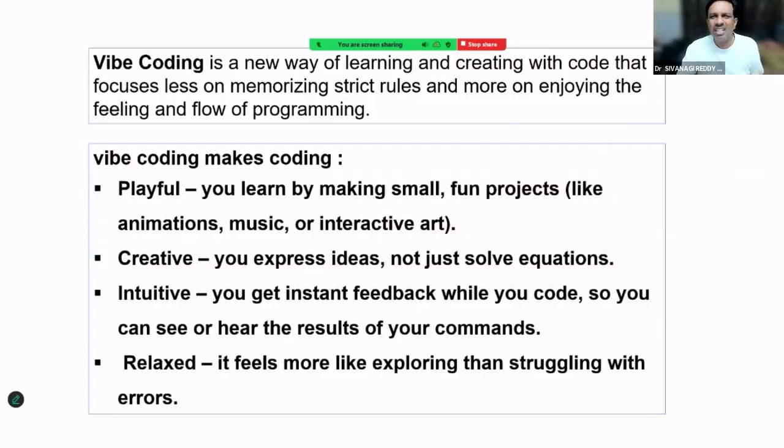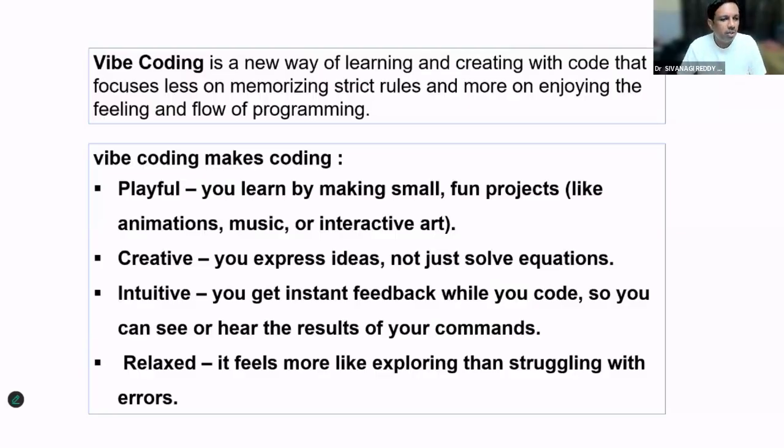Vibe coding has recently started. It's not a very old concept. It's a new concept, especially for learning coding as well as creating code for fun and entertainment, rather than strictly memorizing the syntax and structures and everything. You don't need to worry about that. We can add AI with vibe. This will help.